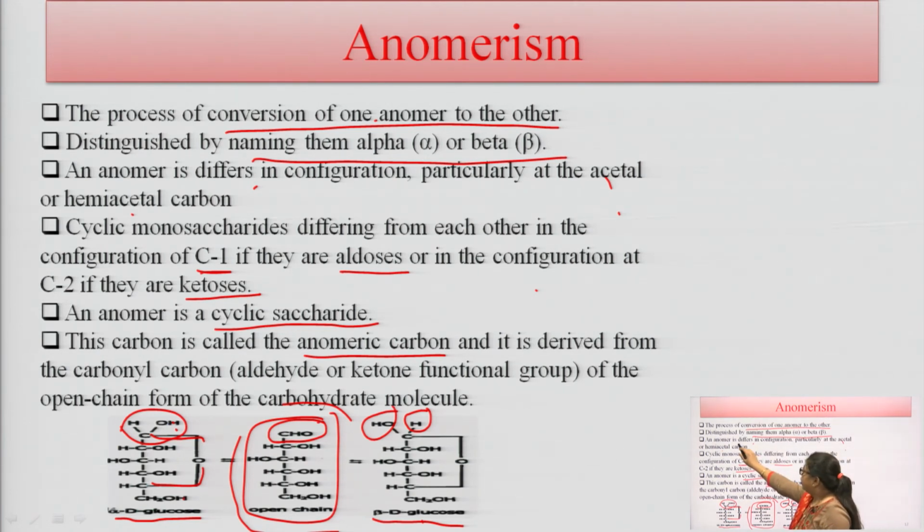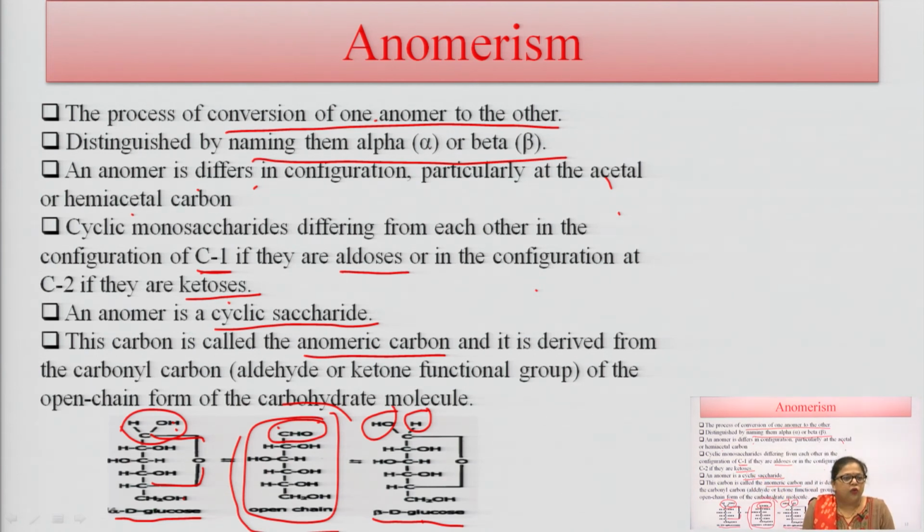So, one anomer differs in configuration at the acetal or hemiacetal carbon here. So, they differ from each other only by configuration. They have the difference in their acetal or hemiacetal carbon only. The cyclic monosaccharides differ from each other in the configuration of carbon 1 if they are aldoses, or in the configuration of carbon 2 if they are ketoses.